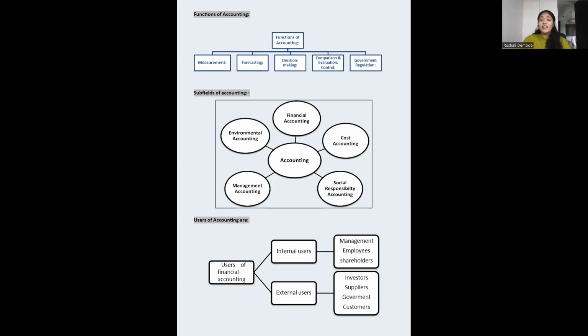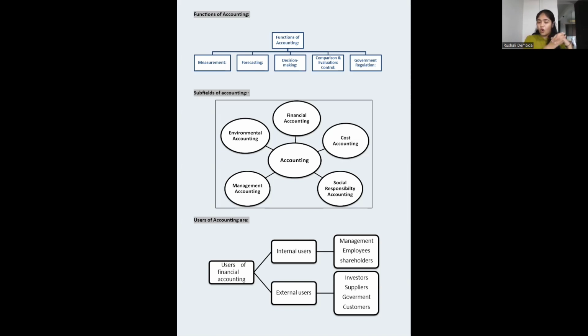Accounting has various subfields. There are various types of accounting: financial accounting, cost accounting, social responsibility accounting, management accounting, and environmental accounting. Financial accounting is what we are learning right now. Then we have cost accounting. As per the product, the accounting is done, where which cost center is giving us the major profit, what particular product gives us more profit.